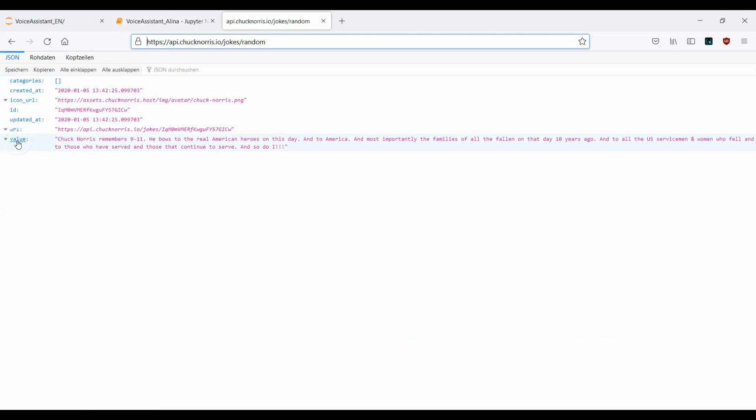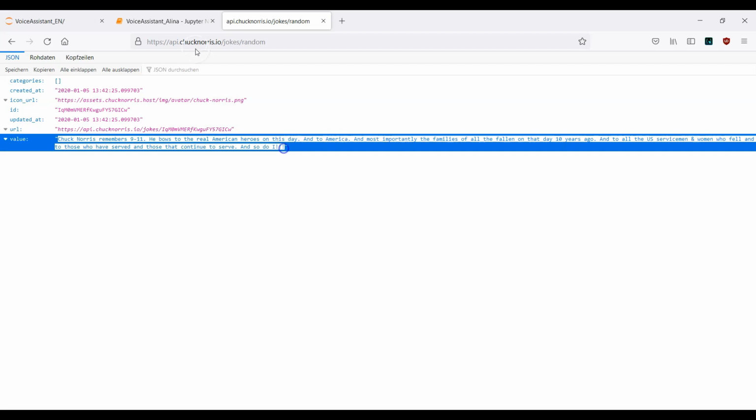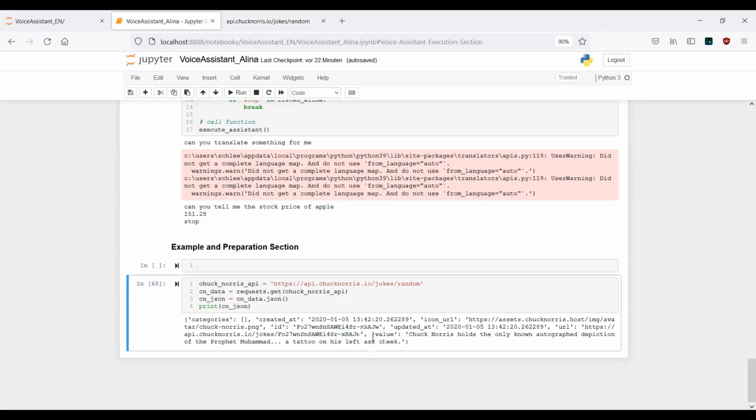This is the key, and in this example, the name of the key is value. The actual value is this one, which is the joke. That means we need to get access to this one here.